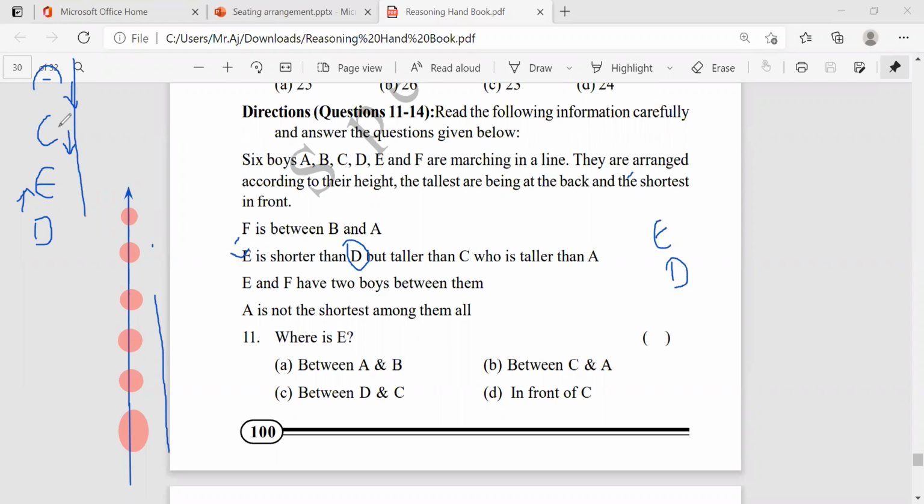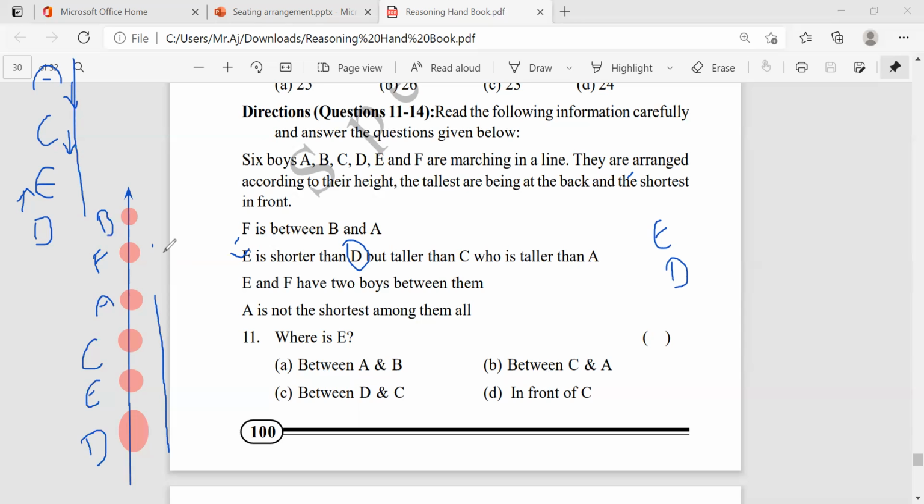We got 4 members. Just take D and E, who's taller than C, and who's taller than A. Then the first statement, F is between B and A.